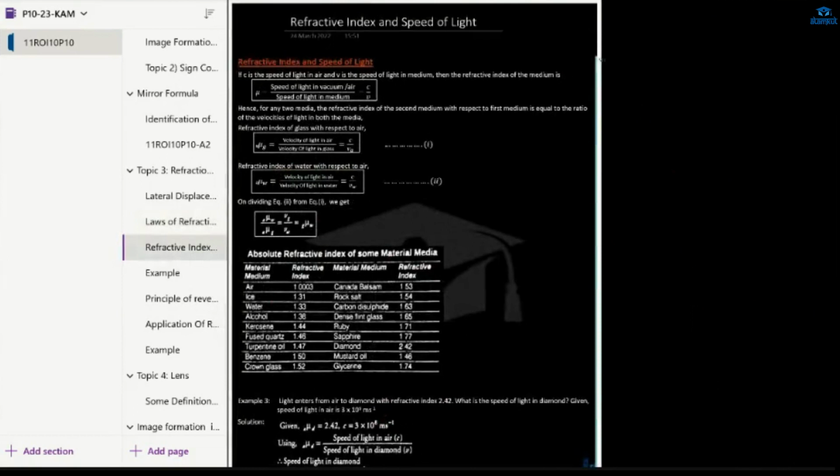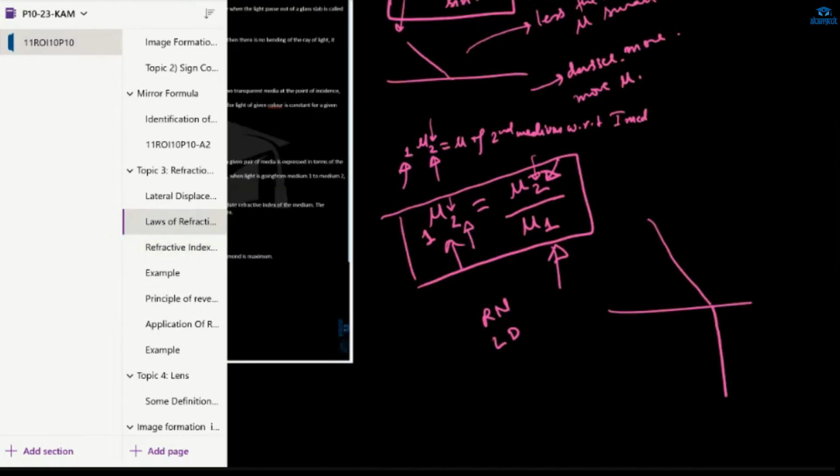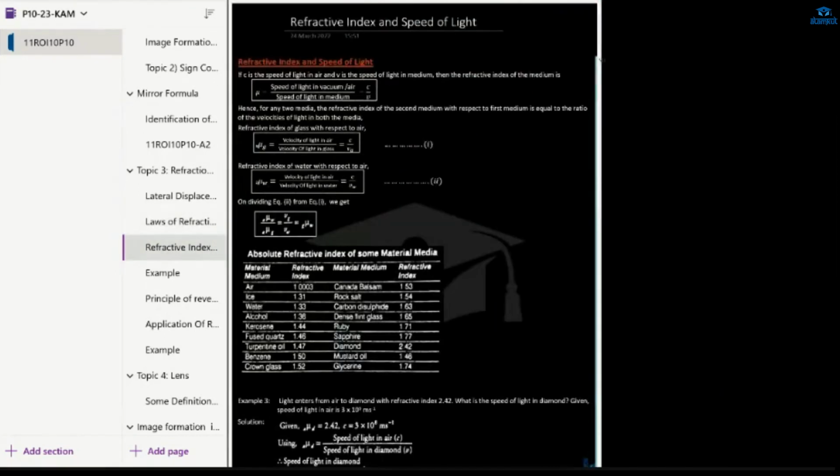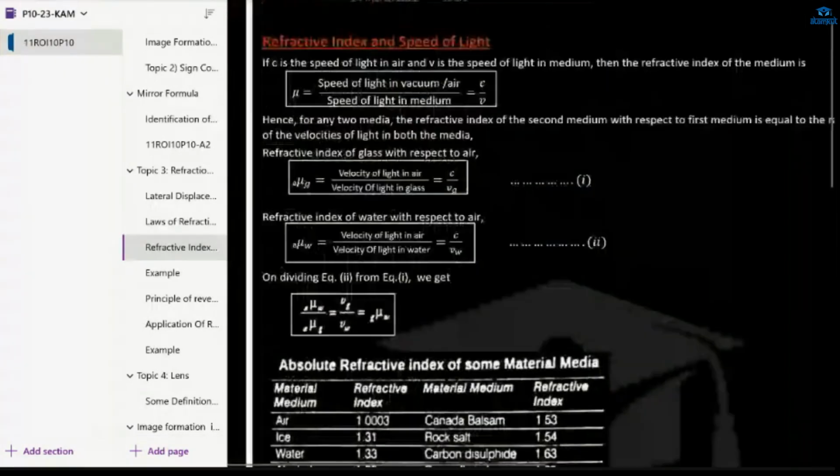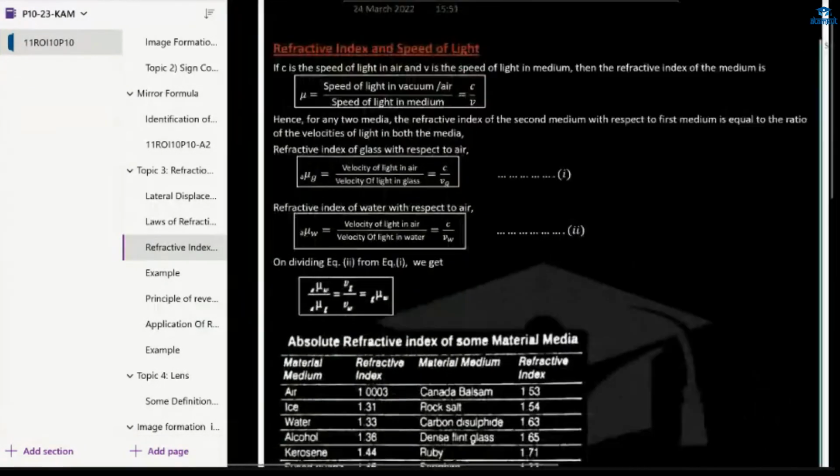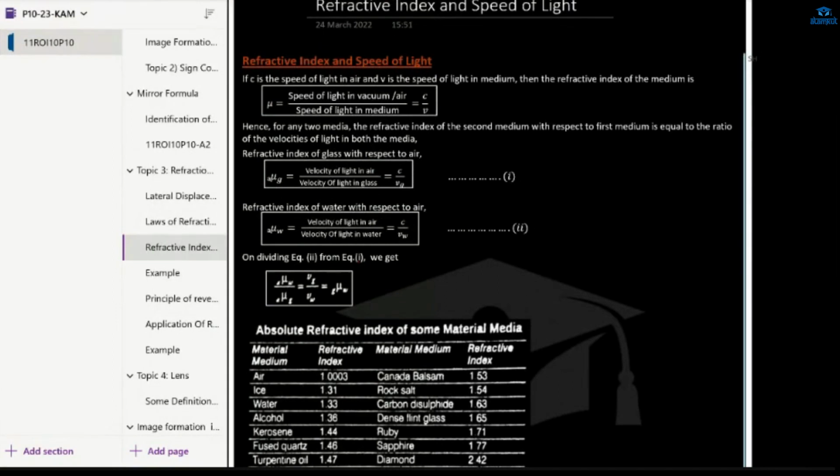Fine. Yes, ma'am. Now, light goes into more dense material. Ma'am, can you show this refractive index and speed of light? Yes, this one only. I want to just take a screenshot. You don't need to take the screenshot now. I already sent it as a handout. Oh yeah. Which 2 cases, Safia?